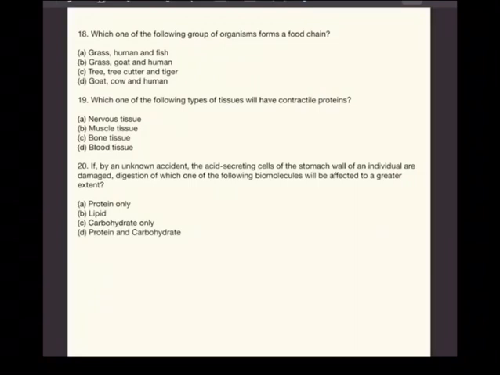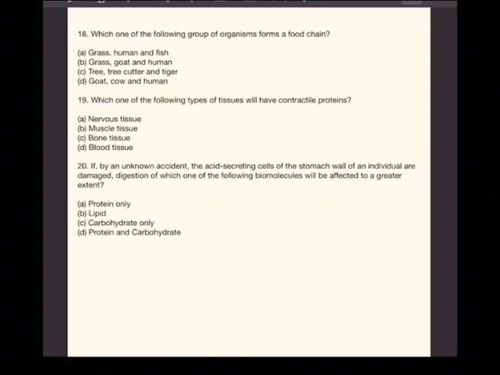And then we come to question number 18. Which one of the following group of organisms forms food chain? So you got straight away, you start with the producers. So in D, you can rule out. Goat he has given first. So that's not a producer. Now A, B, C, grass, tree, all are producers.